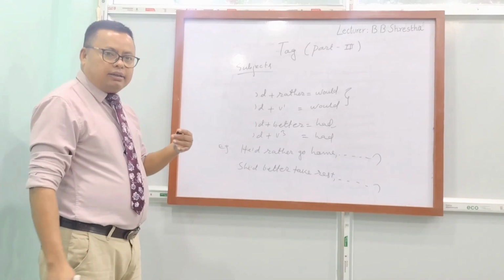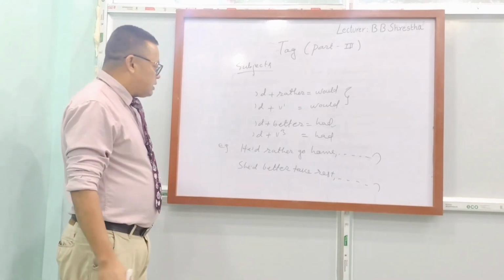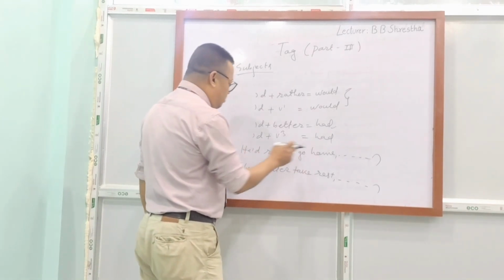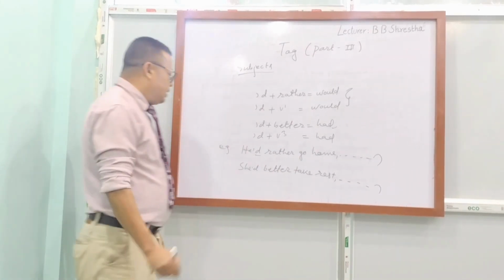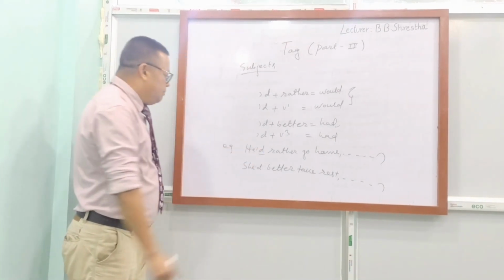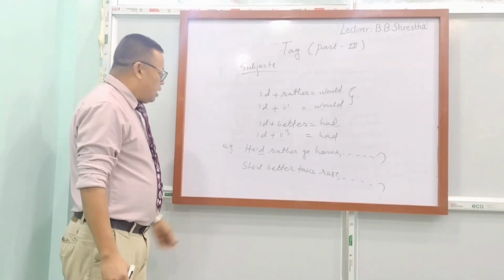Let's see the example. With the help of the example, you will be clear. I'd rather go home. And here is apostrophe D. Look at this apostrophe D. What does this apostrophe D mean? Is this would or had?